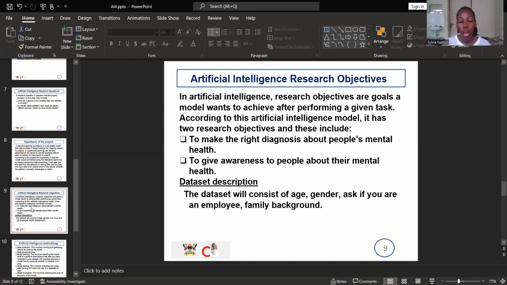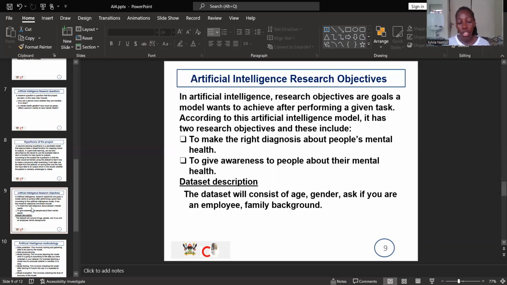Then this artificial intelligence model has two research objectives which it has to obtain, and these are to make the right diagnosis for people's mental health and also to give awareness to people about their mental health.